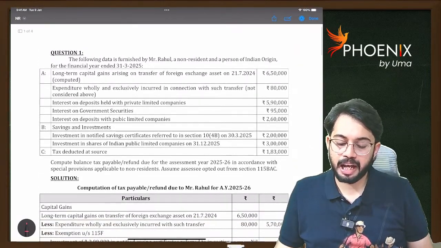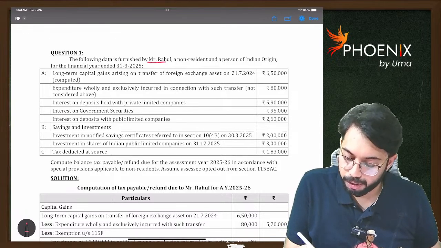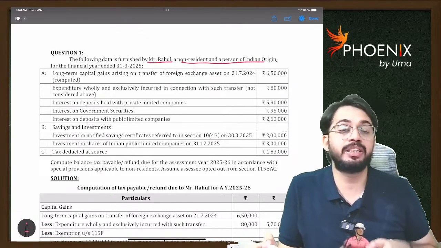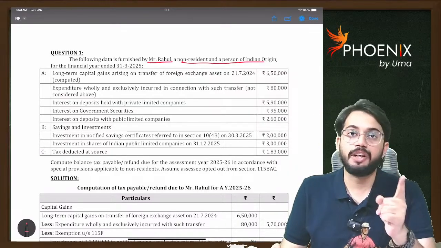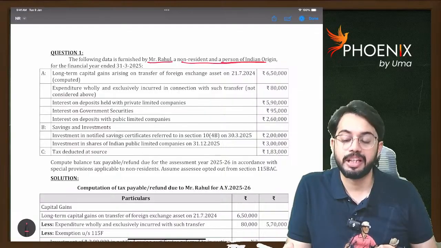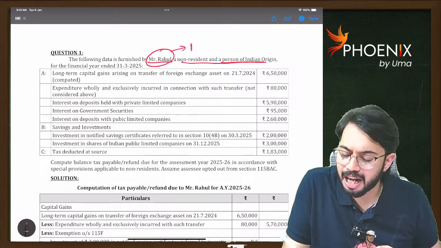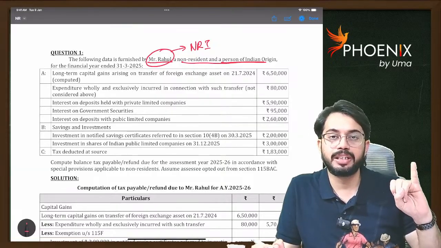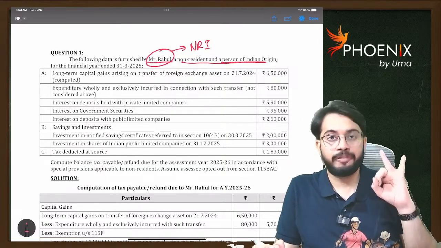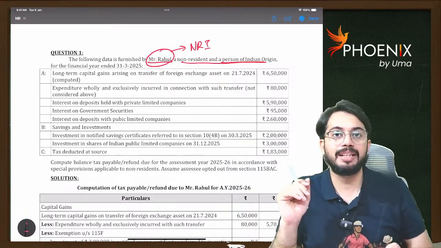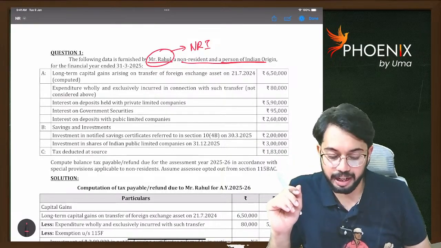The following data is furnished by Mr. Rahul, a non-resident and a person of Indian origin. Be careful while reading the question. He is non-resident and also a person of Indian origin. So can we tell Rahul as NRI? Both the conditions are satisfied, right? Rahul is non-resident. He is a person of Indian origin. As both the conditions are satisfied, we can tell Rahul as NRI, non-resident Indian.